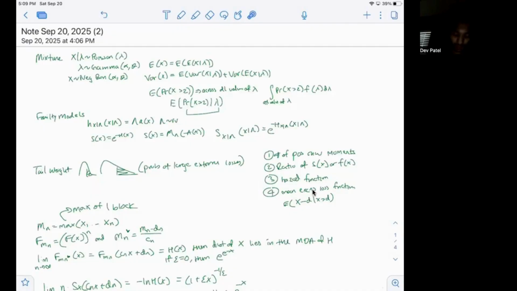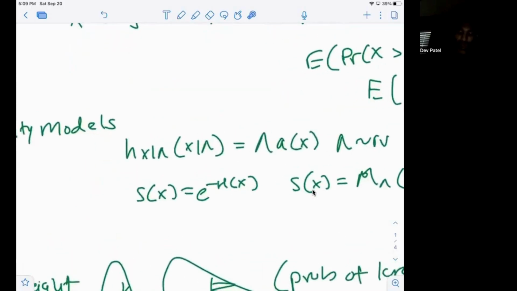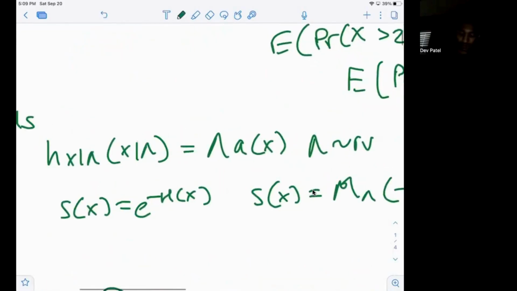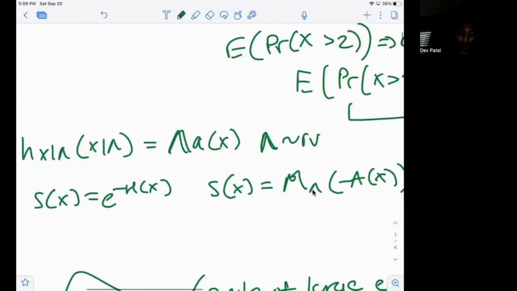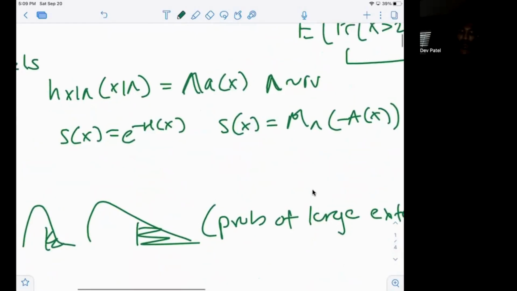For frailty models, these are hazard functions that are conditioned on a random variable, right? So in this case, we have a random variable times a of x, and this random variable follows some distribution. So it is a hazard function that is conditioned on a parameter which is a random variable.